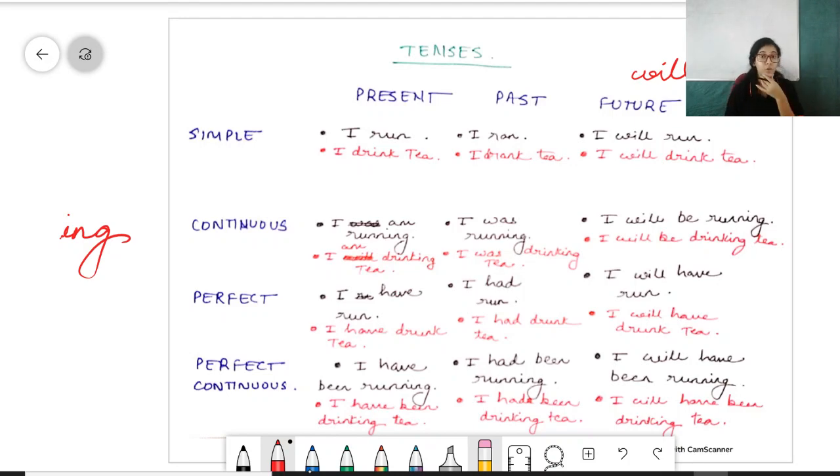Now coming to perfect. Alright, present perfect. Present perfect will have a have, had. I mean, in case of past there will be had, and in case of present and future there will be have and will have. So this is the basic rule about it. I have run. See, you have to tell someone that you have already done this.